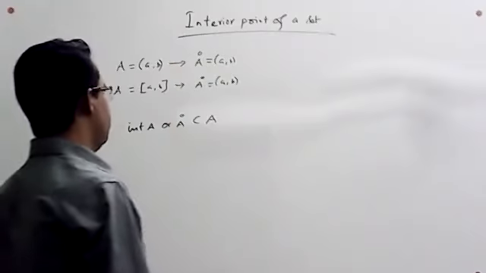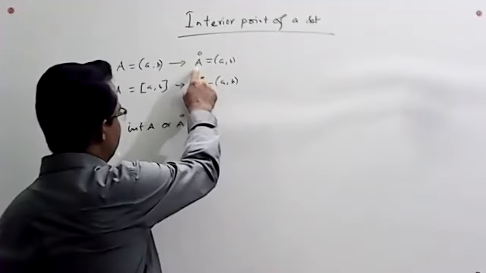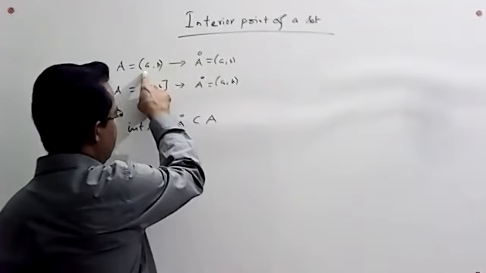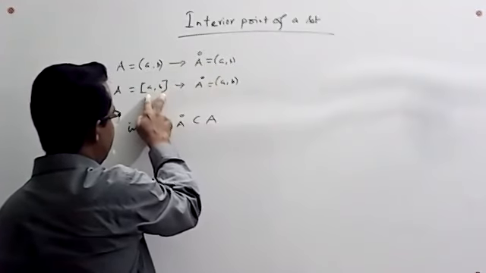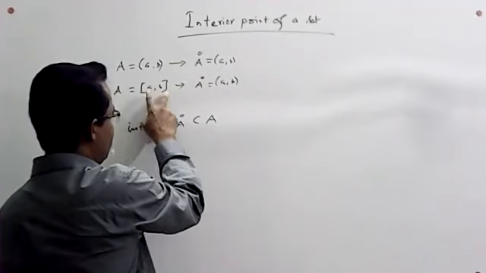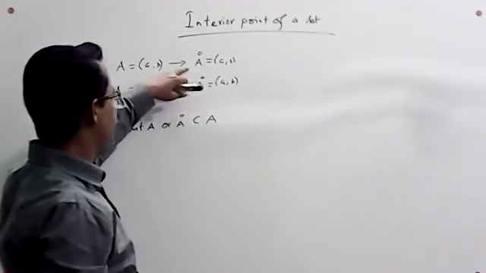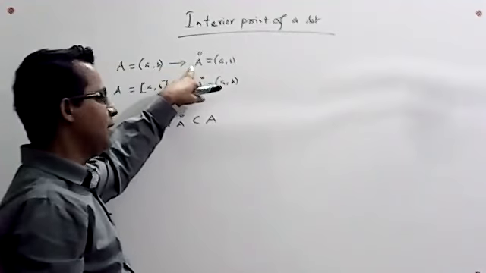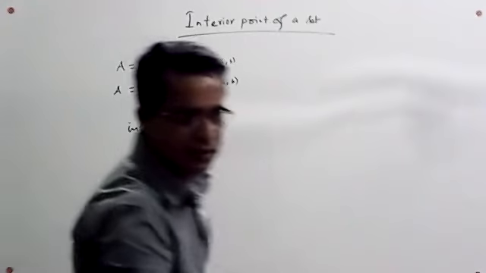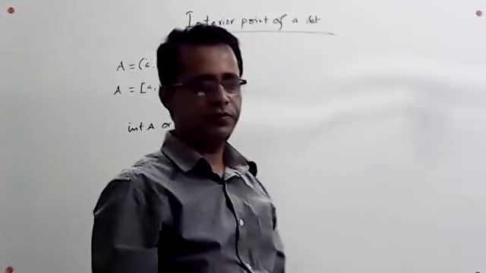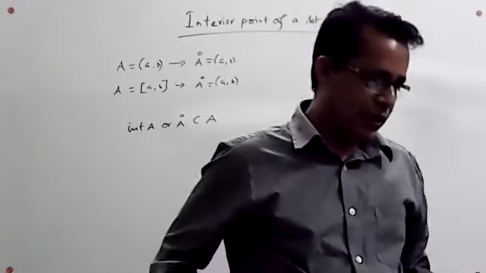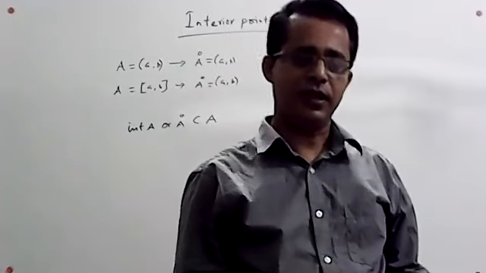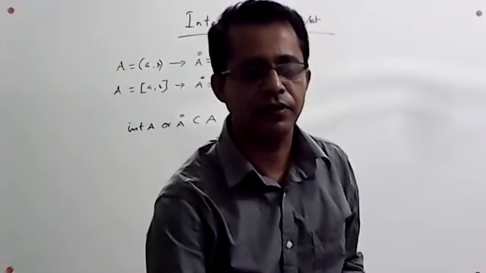Here also, one thing is important. The set of interior points of A, that is A naught, is the in-between points of A except a and b. So we can say that the set of all interior points, that is the interior of a set, is the largest open set of this set. So we are going to prove this theorem. The set of all interior points is the largest open set belonging to A.